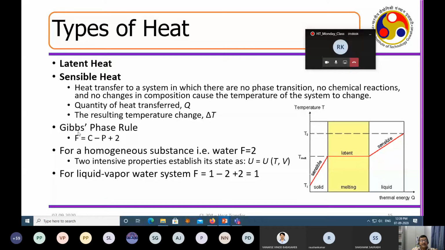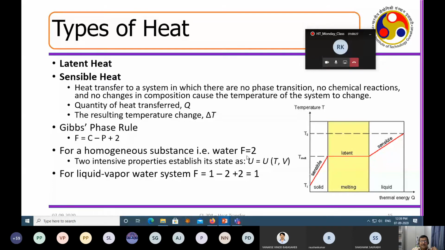So the Gibbs phase rule tells us that for a given system, you require this many variables in order to define the system, in order to model the system. Example: say I have pure water. So how many components? Number of components is 1. How many phases? Number of phases is 1. So 1 cancels out. So I need 2.